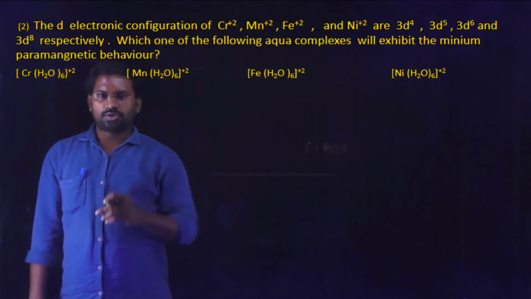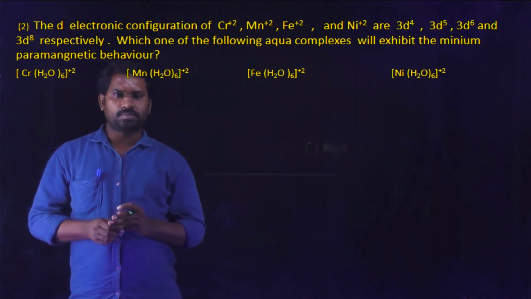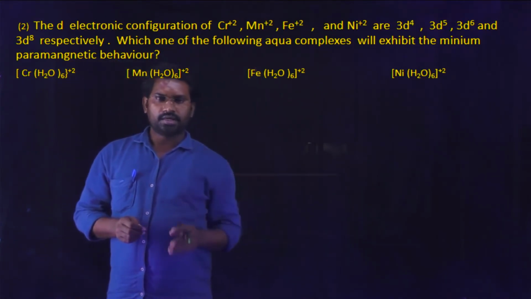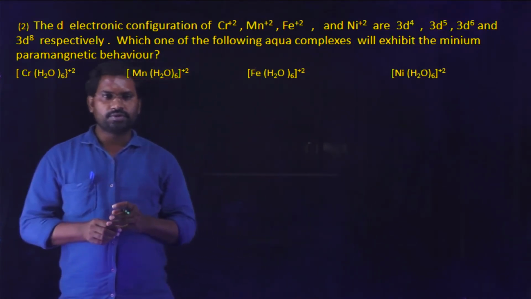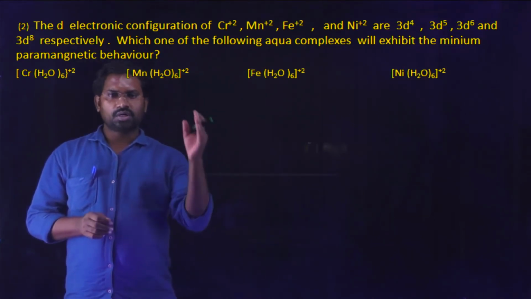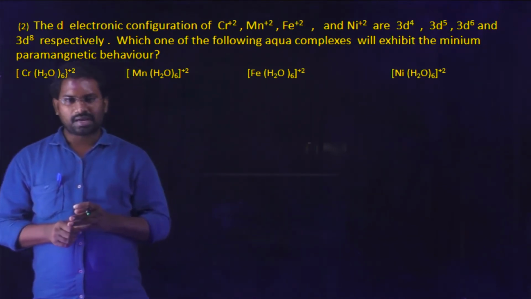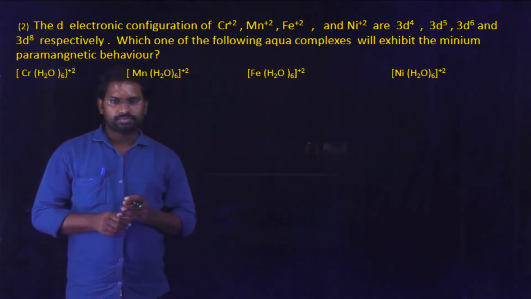So question number 2. The d electron configurations of chromium ion, manganese ion, iron ion and nickel ion are 3d4, 3d5, 3d6 and 3d8 respectively. Which one of the following aqua complexes will exhibit the minimum paramagnetic behavior? Minimum paramagnetic behavior.